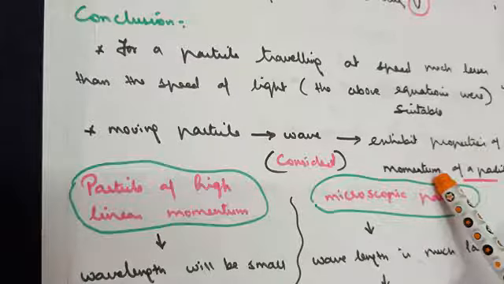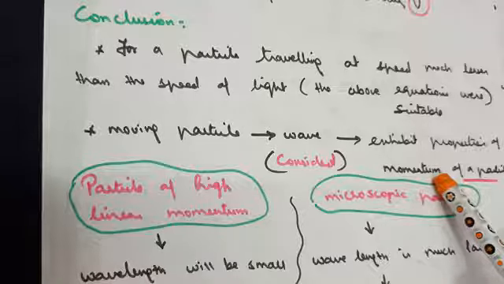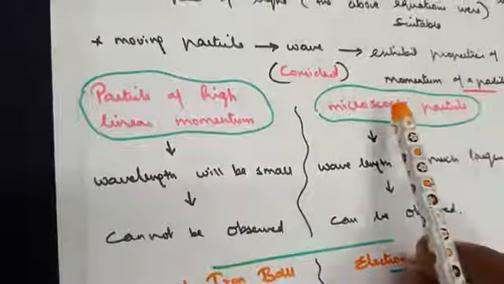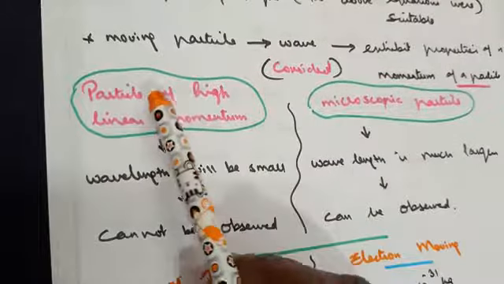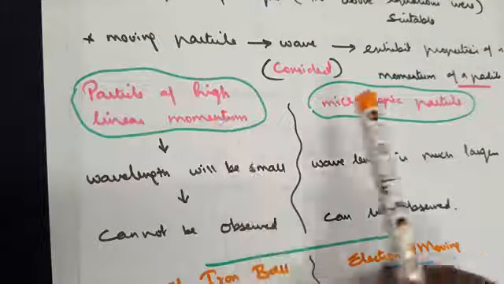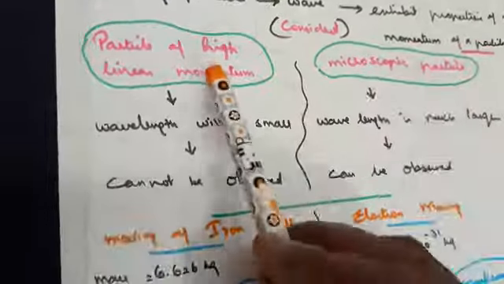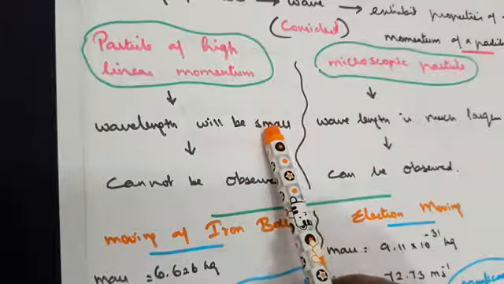Momentum, the motion of a body, is calculated as the mass of the body times the velocity with which it's moving. To support this, we can divide it into two concepts: a particle of high linear momentum and a microscopic particle of low linear momentum. For the first, the wavelength will be small.